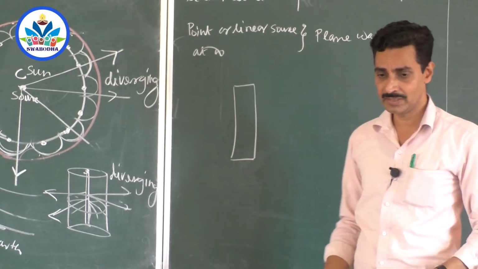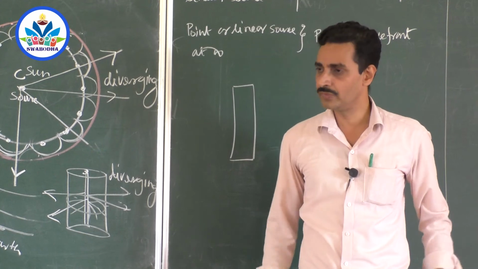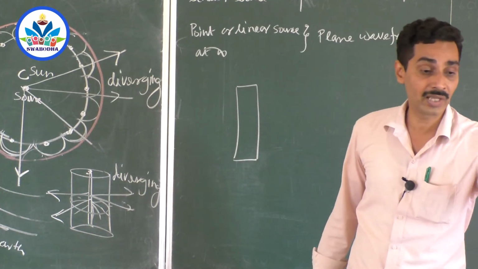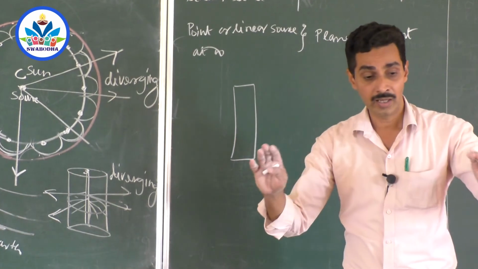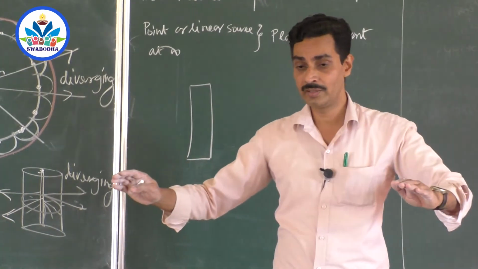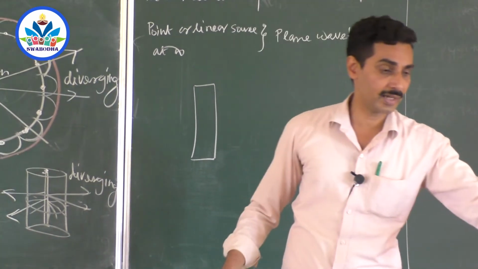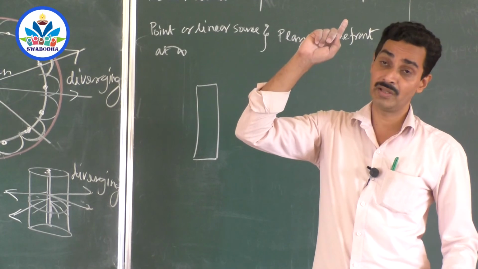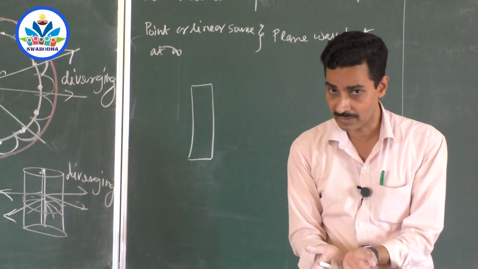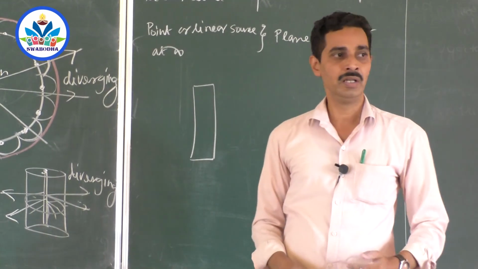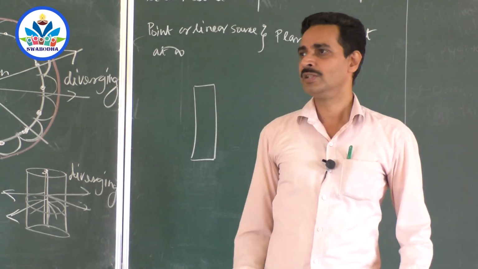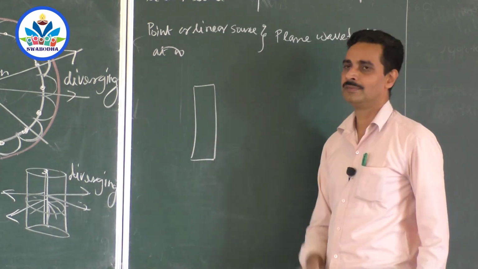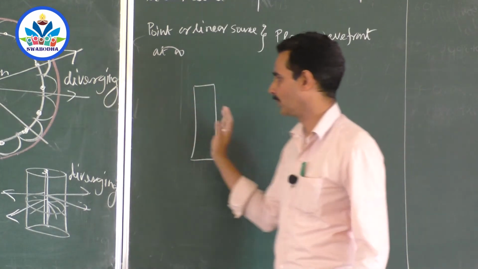The best example is, stand on the surface of the earth. Do you feel the curvature anywhere? No. Do you feel that the earth is bent somewhere? You can't see countries like Australia and New Zealand at the corner, or another country at the other corner. It is not possible. Unless you go to a very great height, you cannot see the curvature. When you are standing on the earth, it is such a large sphere that you feel it is almost flat. Similarly, this is almost plane, because you are far away from the point source.